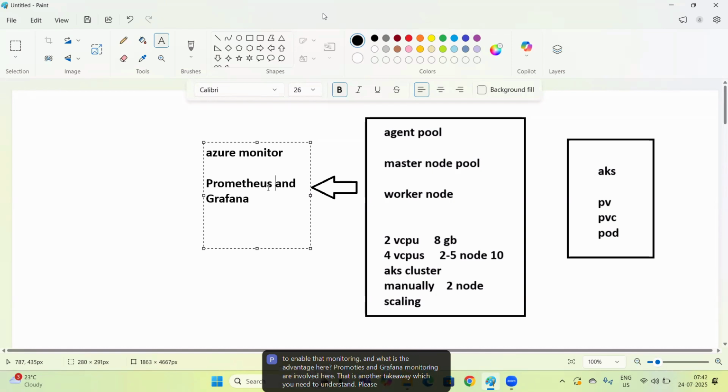Please understand, the master node and worker node are created on a server or a virtual machine. For that we have auto scaling, and it will automatically take care as per workload. That comes with a huge advantage: we do not need to increase or decrease the underlying infrastructure. This is what we need to understand from here.